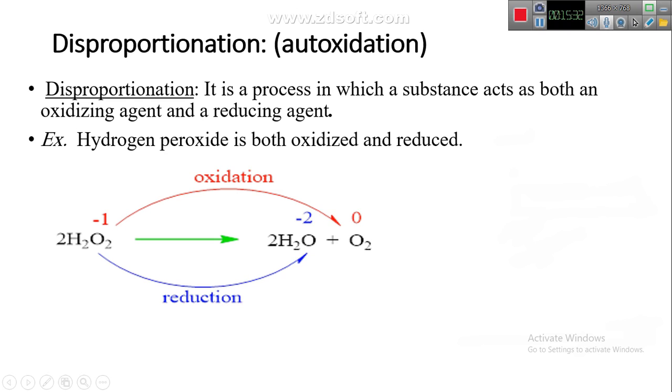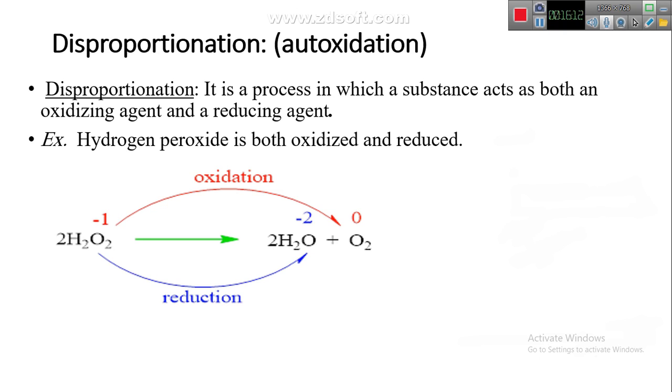But comparing oxygen in hydrogen peroxide and oxygen gas, we see that oxygen in hydrogen peroxide is -1, but when it forms oxygen gas in the product, the oxidation state goes from -1 to 0. Then this process is oxidation. The oxidation number increased from -1 to 0.